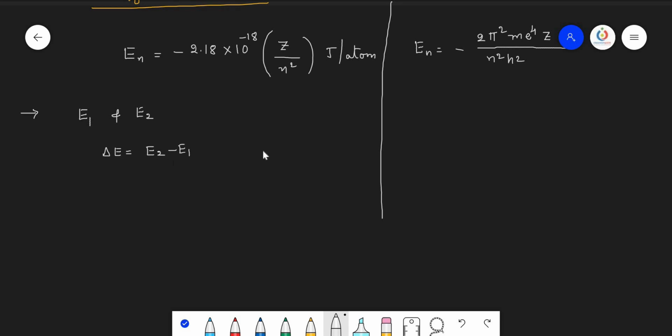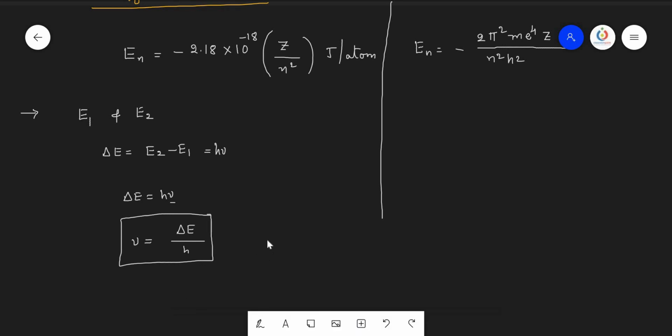The difference in energy between any two orbits is always equal to h nu, that was discussed. So we can say that delta E equals h nu. If you want to calculate the frequency nu, then nu equals the difference in energy divided by the Planck's constant. Here also we can get the frequency.